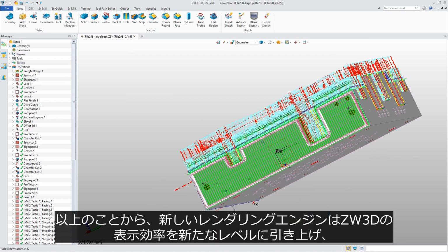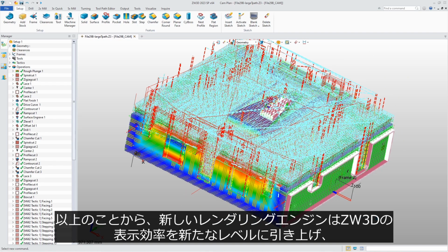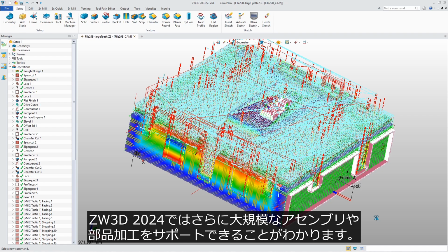From above we can see, the new render engine brings ZW3D display efficiency to a new level, which means we can support much larger assembly and part machining in ZW3D 2024.